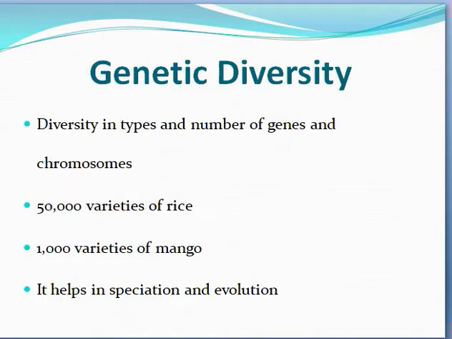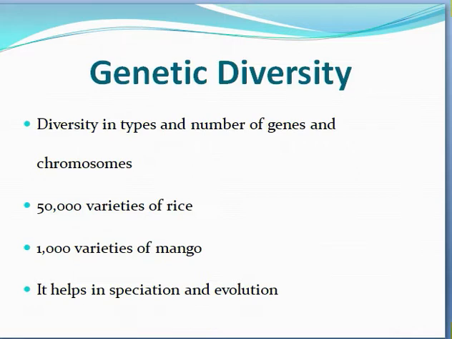First we will discuss genetic diversity. In genetic diversity, diversity in the types and number of genes and chromosomes is found. There are 50,000 varieties of rice. These varieties of rice describe the genetic diversity of rice. And in mango, more than 1,000 varieties are found. It helps in speciation and evolution.